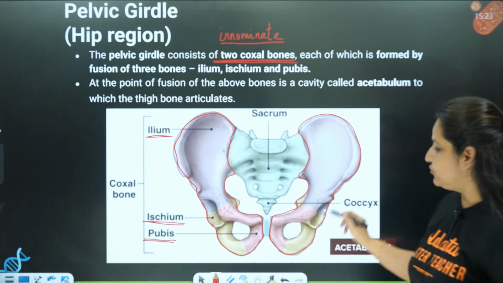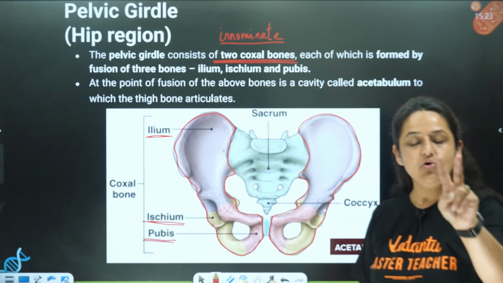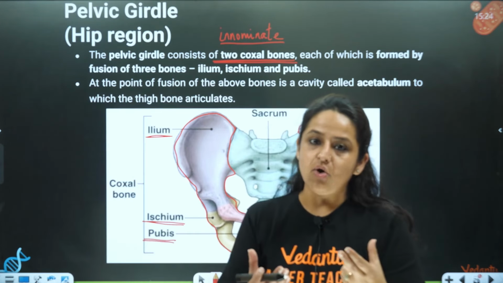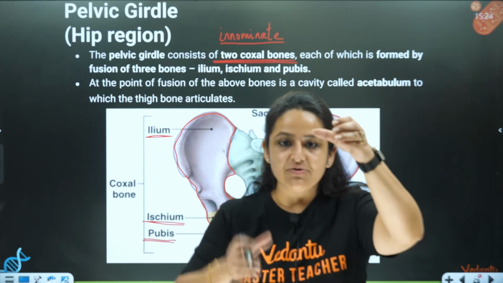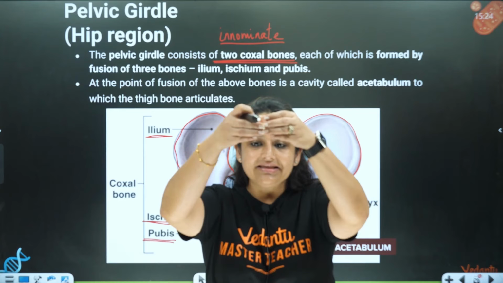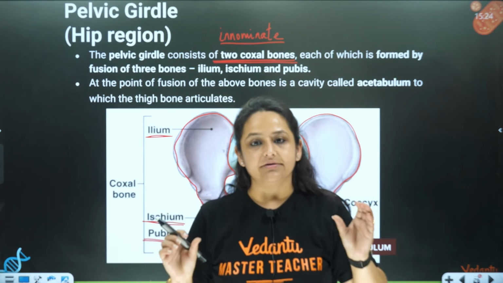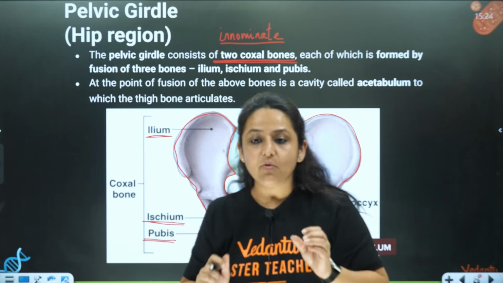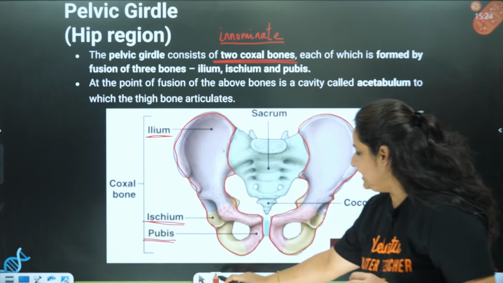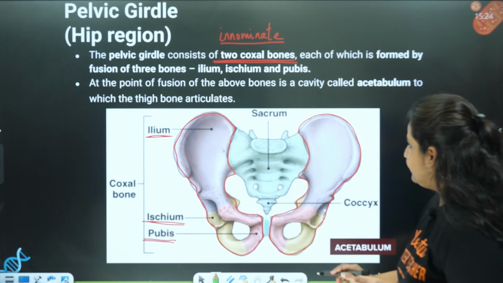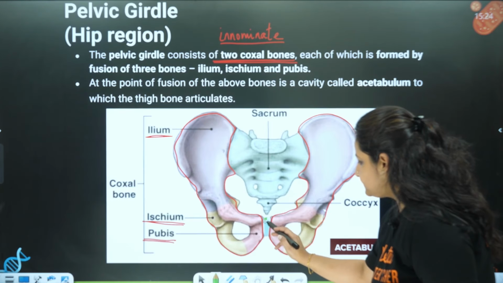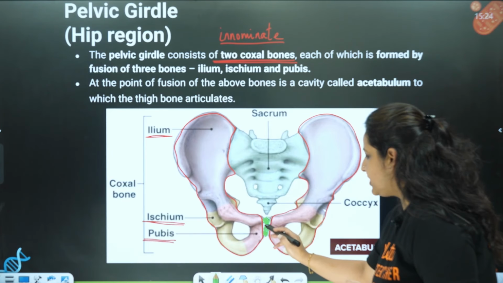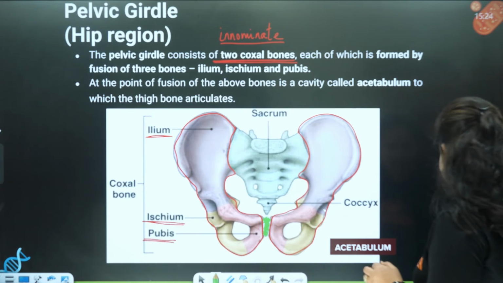Ilium, ischium, and pubis fuse over here to form the second coxal bone. Both the coxal bones join together, and they are called the pelvic girdle. In the front portion, in the ventral portion, you can see over here the ilium, ischium, and pubis are joined by this structure. This is called the pubic symphysis.